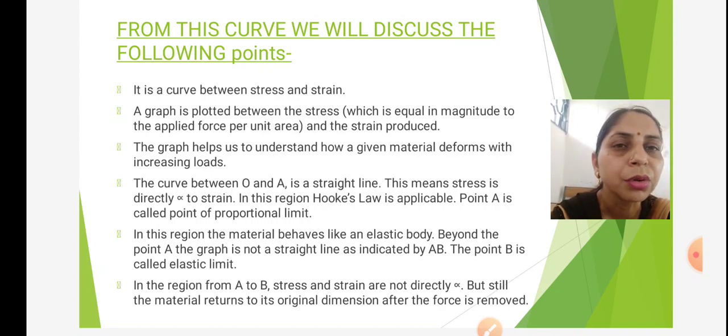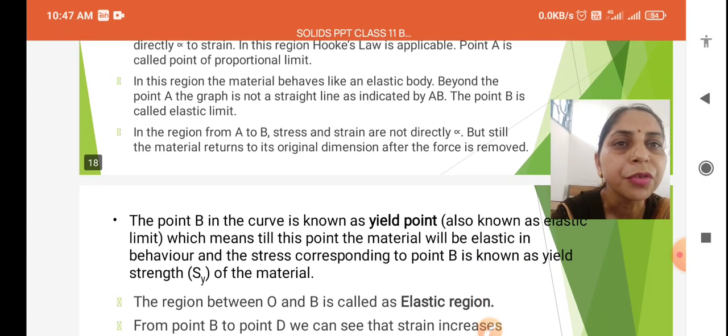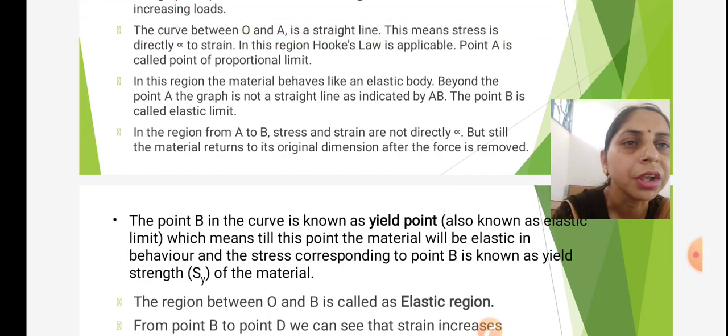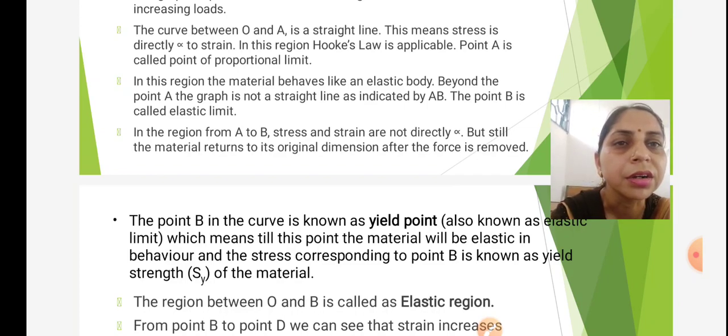Point A is called point of proportional limit. In this region, the material behaves like an elastic body. Beyond the point A, the graph is not a straight line as indicated by AB. The point B is called elastic limit. In the region from A to B, stress and strain are not directly proportional, but still the material returns to its original dimension after the force is removed.